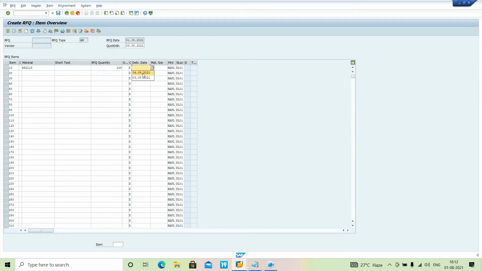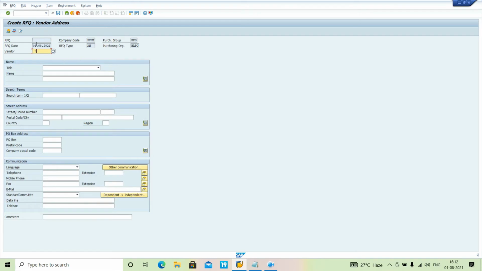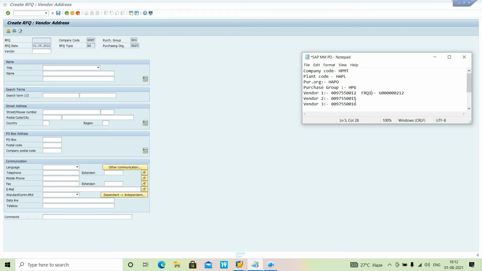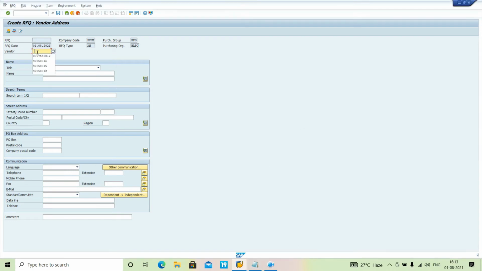The delivery date would be the 4th. Keep on pressing enter, select vendor. The next vendor which I will give is 515. I have given 515 as the vendor.